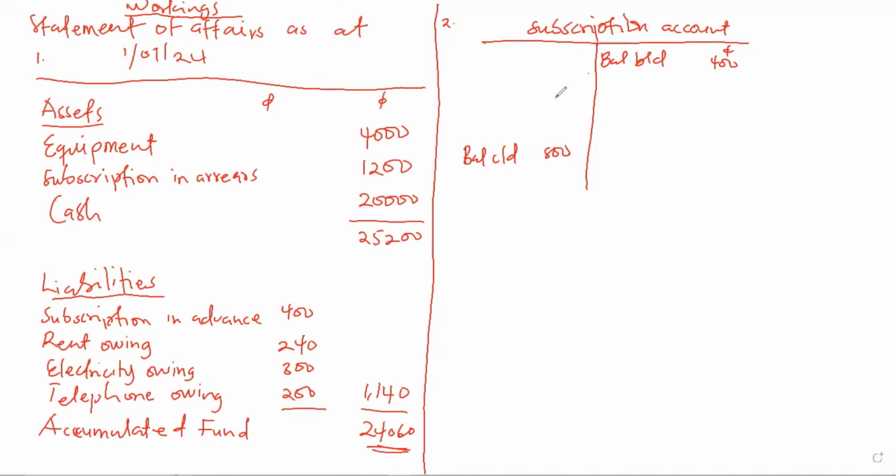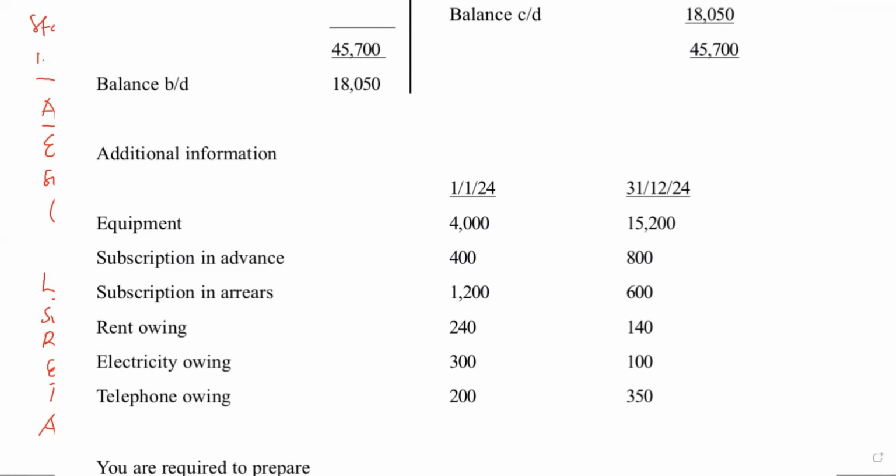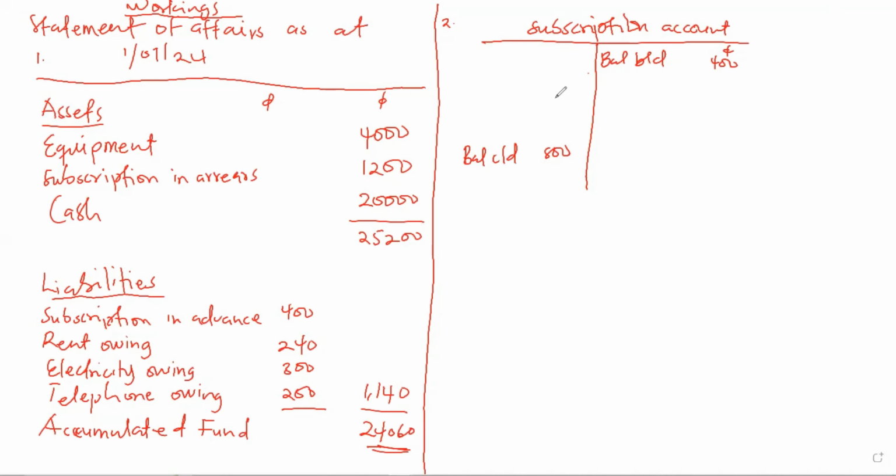So we move to the subscription in arrears. Subscription in arrears is an asset, and all assets have a debit balance, meaning the opening balance for the subscription in arrears will be on the debit side. So we come to the debit side and we write balance down, which is 1,200. So if the balance brought down, that is the opening balance, is on the debit side, then it means the closing balance will be on the credit side, which is 600.